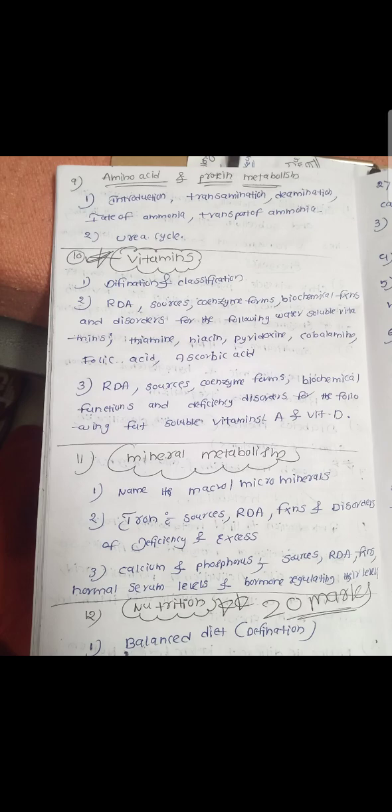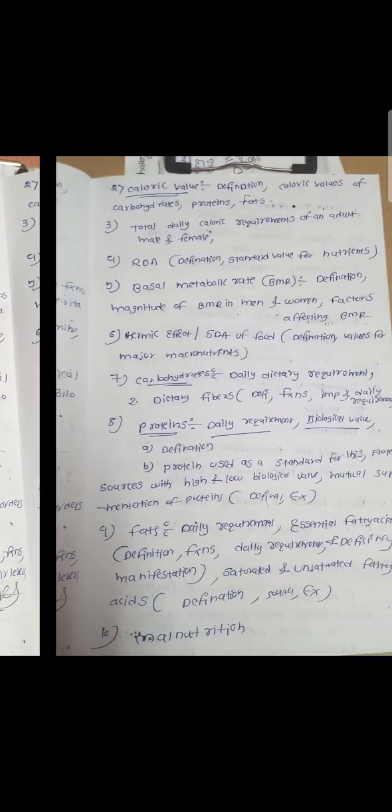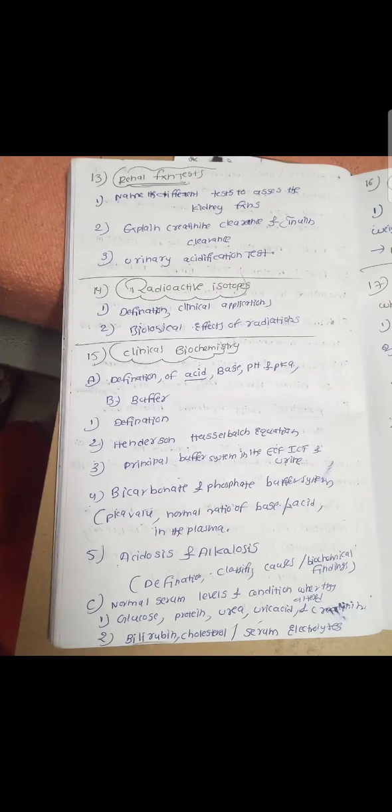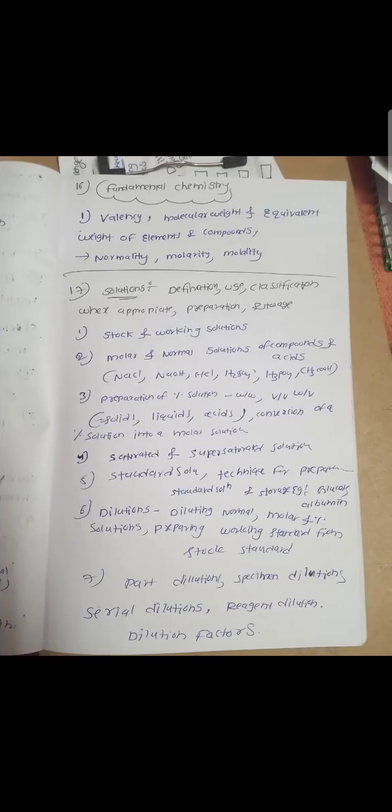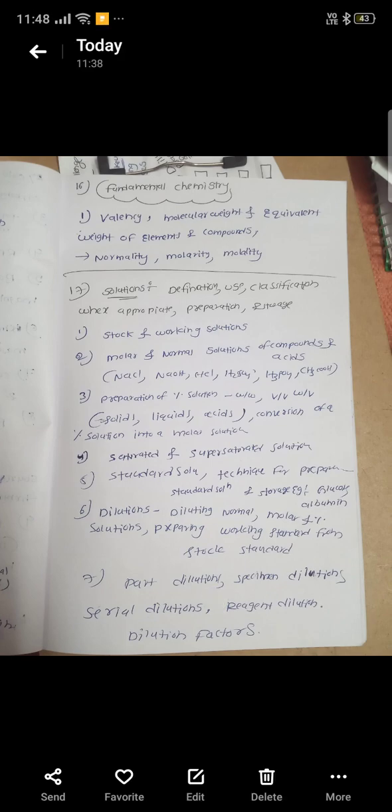Mineral Metabolism, the 12th chapter is Nutrition, and the next, 13th chapter, is Renal Function Tests, and the next, 14th chapter, is Radioactive Isotopes, the 15th chapter is Clinical Biochemistry, and the 16th is Fundamental Chemistry, the 17th is Solutions: definitions, use and classification, and where appropriate, preparations and storage.